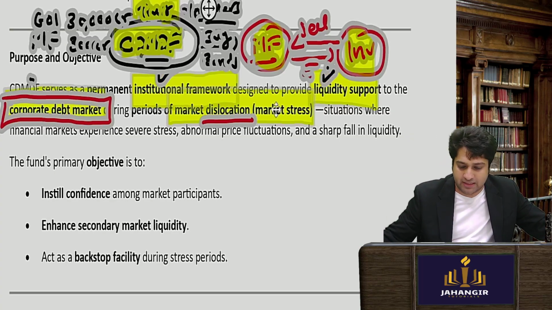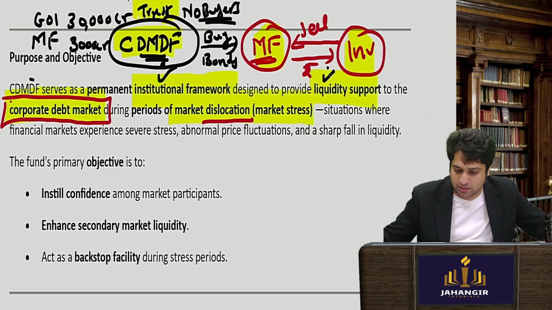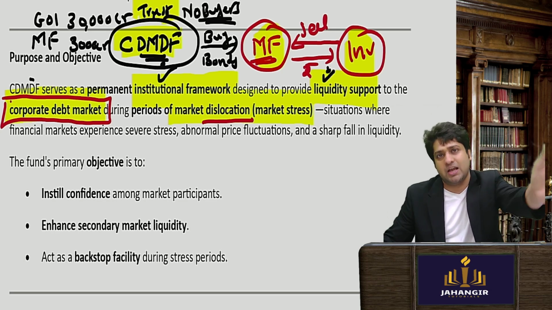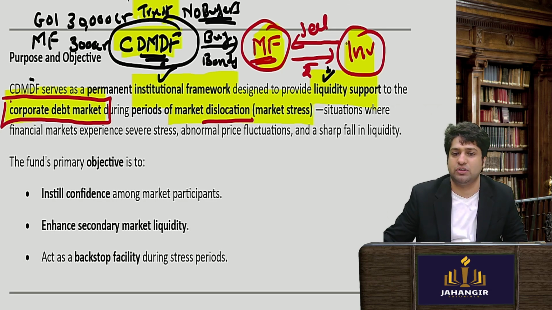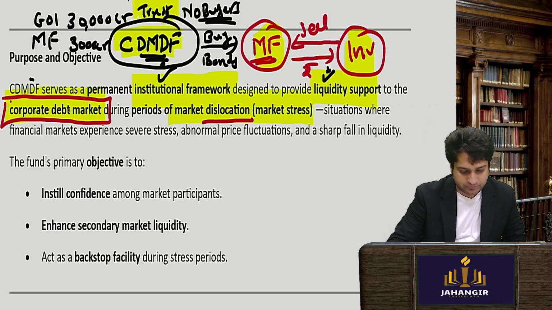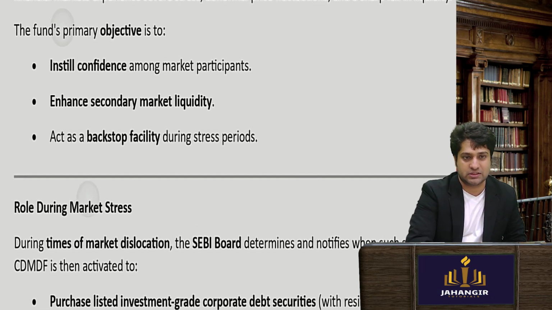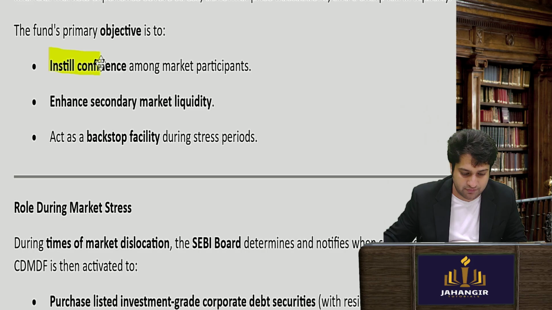So market dislocation is there, so then there will be liquidity support, because the mutual fund knows now they will tap the development fund and say, take these securities and give me my money so that I can give it to the investors. Okay. So this fund, what does it do? It instills confidence in the investors. It enhances secondary market liquidity.